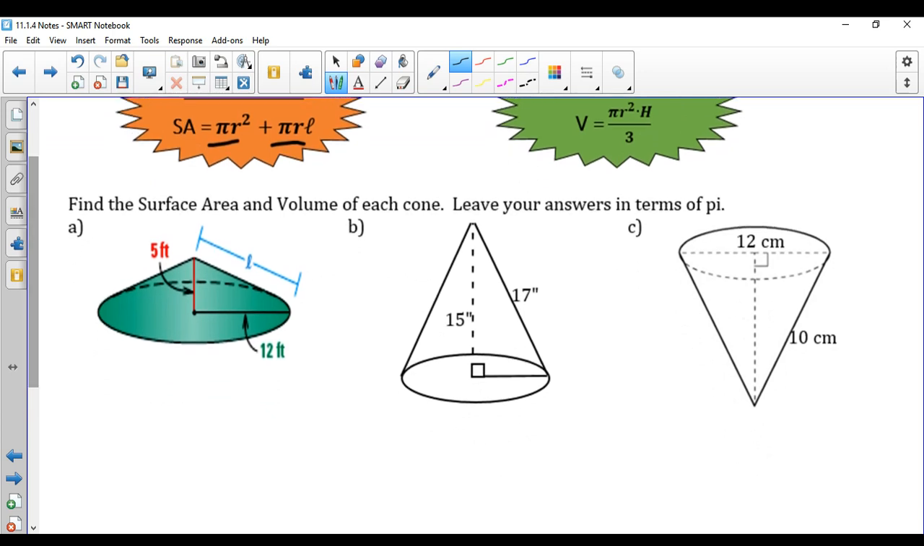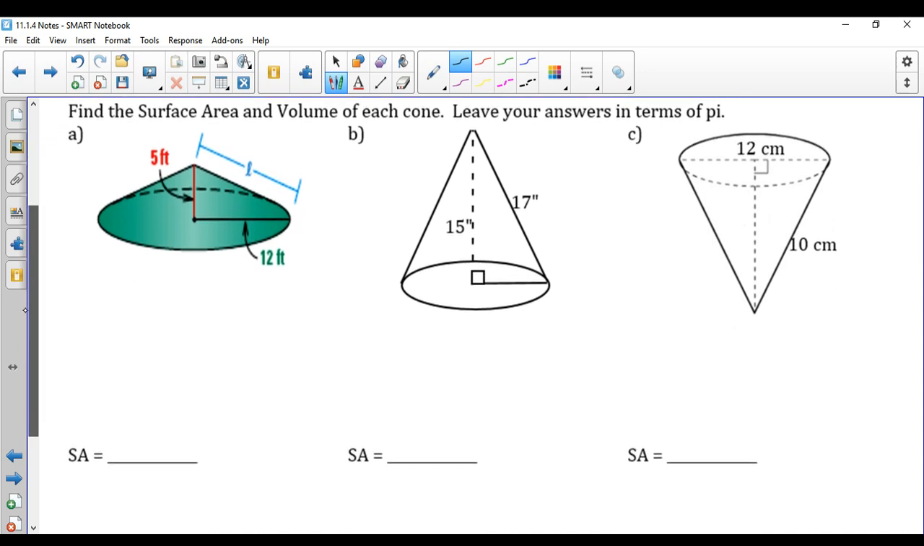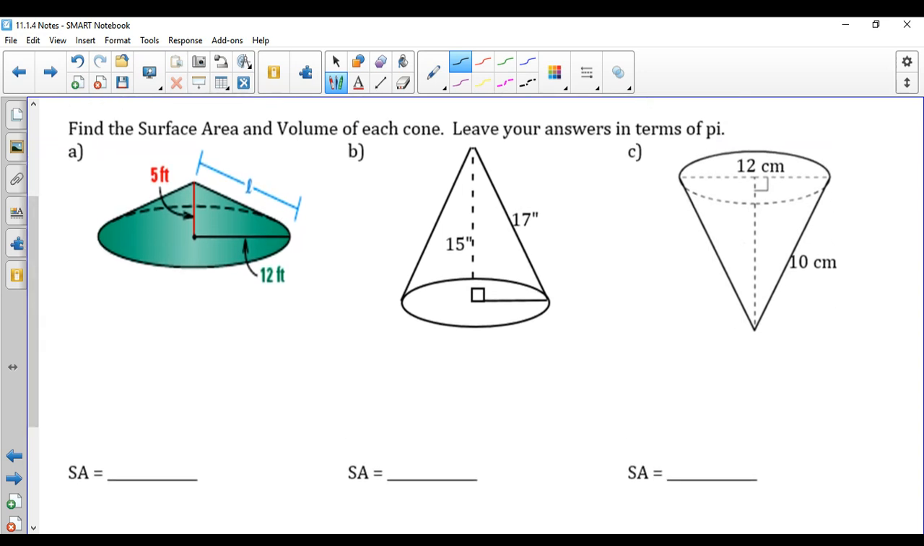So when we look at this, finding surface area and volume of each cone, leaving our answer in terms of pi, one thing you just have to be careful with is what information do you need? So if we look first here to find our surface area, the formula says we need pi r squared plus pi r L. Looking at this problem, we can see that our radius is 12. So we have pi times 12 squared plus pi times 12 times the slant height.